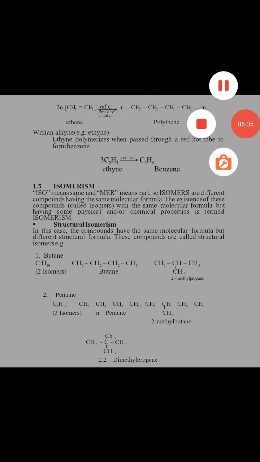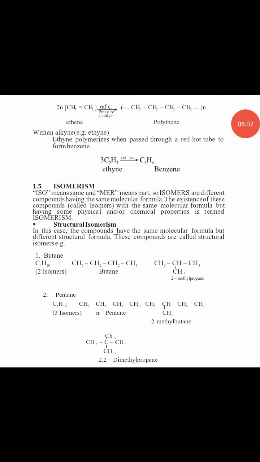Then pentane also has 3 isomers. The first one is n-pentane. The second one is 2-methylbutane, by the same process: remove one of the H, just the same way we did the first one for butane. Then you also have 2,2-dimethylpropane. Pentane has 3 isomers. I think before the class is over, I'll send us a table that contains the compounds and the number of isomers they have.